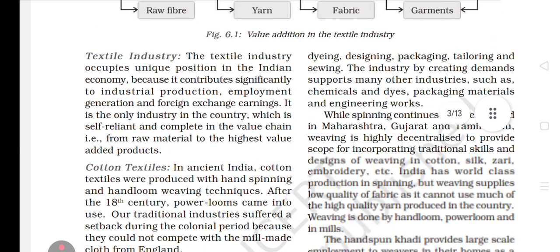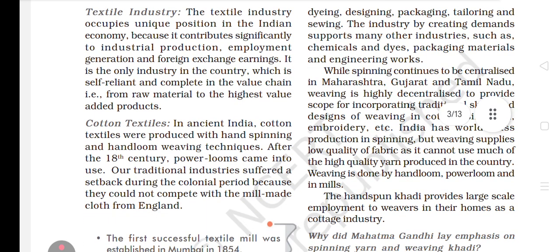Okay, now see, the textile industry occupies a unique position in the Indian economy because it controls significantly the industrial production, employment generation, and foreign exchange earnings. It is the only industry in the country which is self-reliant and complete in value chain, that is, from the raw material to the highest value added products.